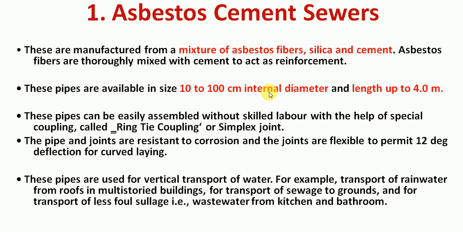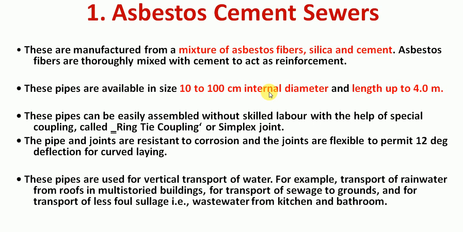The pipes and joints are resistant to corrosion, and the joints are flexible to permit 12-degree deflection for curved laying. Like these asbestos sewers have some resistance to corrosion, and also these are a little flexible as they may contain some of the fibers. Okay, so that's the reason it avoids some rigidity here in the case of these asbestos cement sewers.